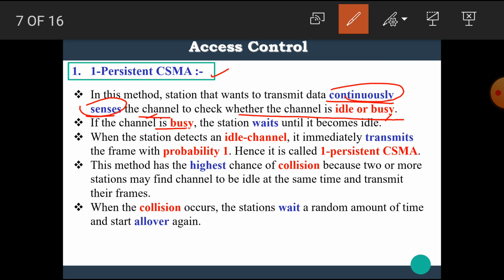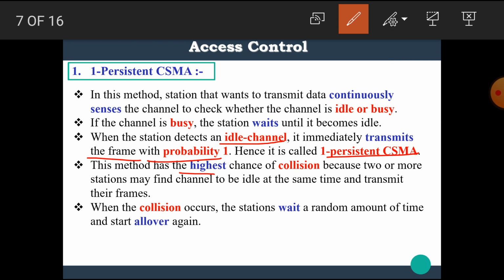If the channel is busy, then the station waits until it becomes idle. And when the station detects an idle channel, then it immediately transmits a frame with probability 1. Hence, it is called one persistent CSMA. This method has the highest chance of collision because two or more stations may find the channel to be idle at the same time and transmit their frames. When the collision occurs, the station waits a random amount of time and starts the whole procedure again.